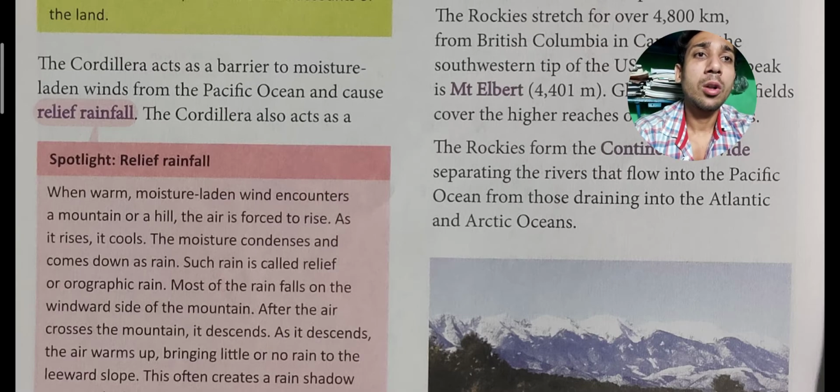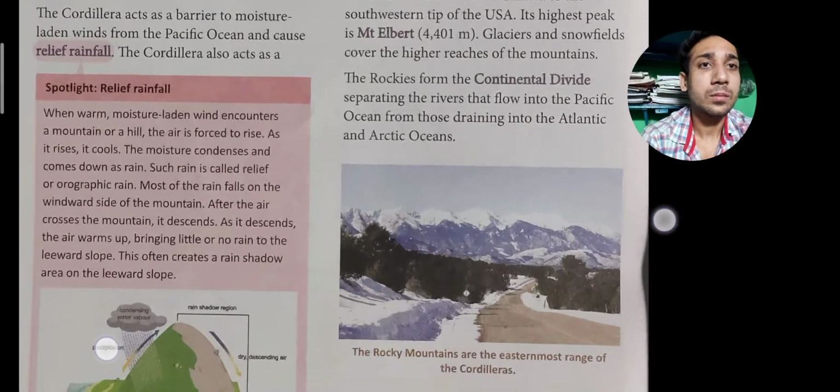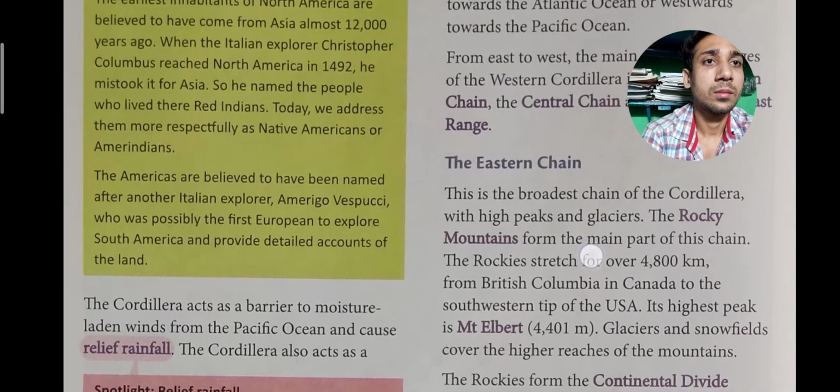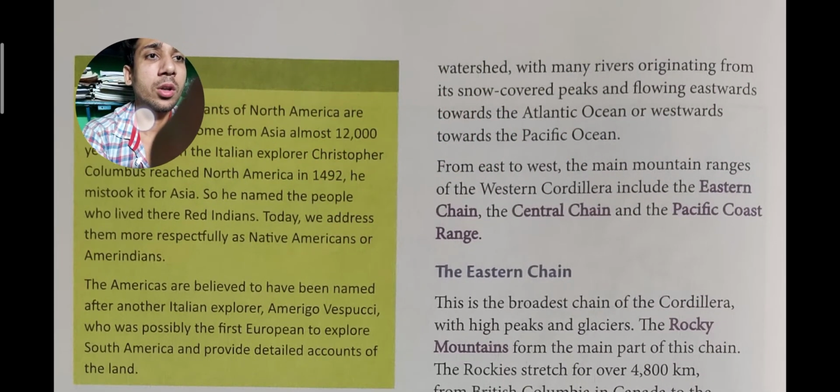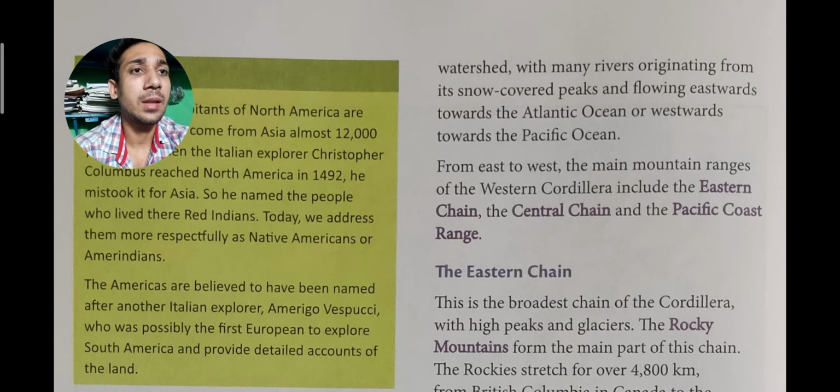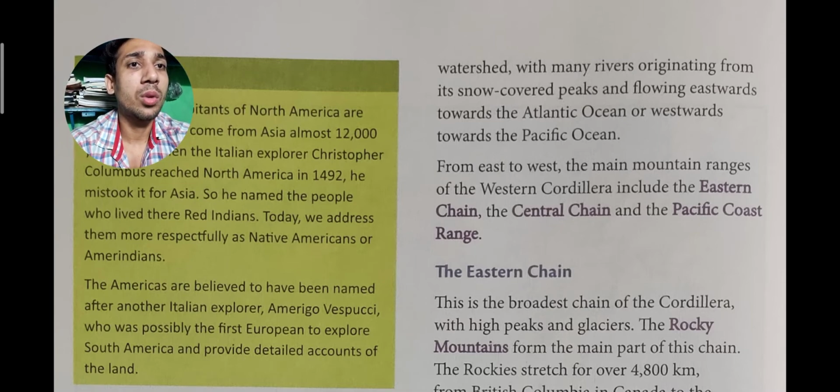The Cordillera also acts as a watershed, with many rivers originating from its snow-covered peaks and flowing eastward toward the Atlantic Ocean or westward toward the Pacific Ocean. From east to west, the main mountain ranges of the Western Cordillera include the East Chain, Central Chain, and Pacific Coast Range.